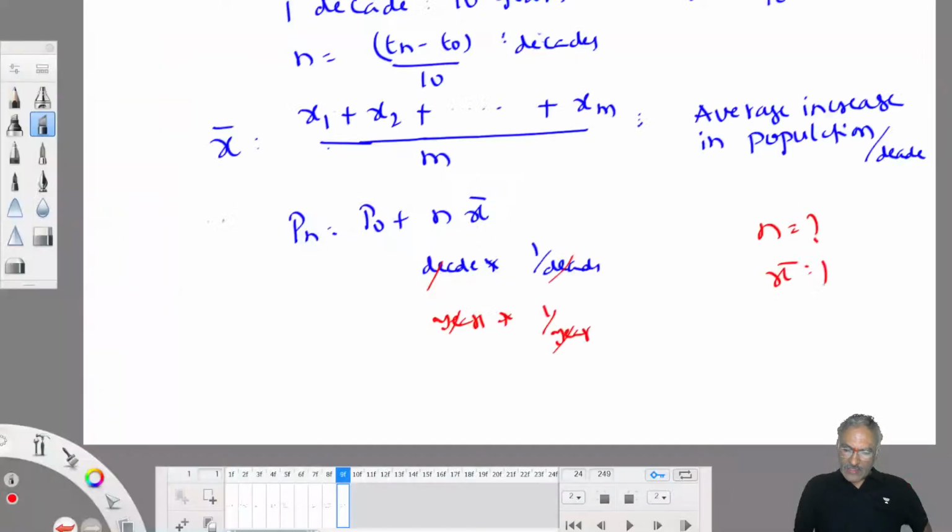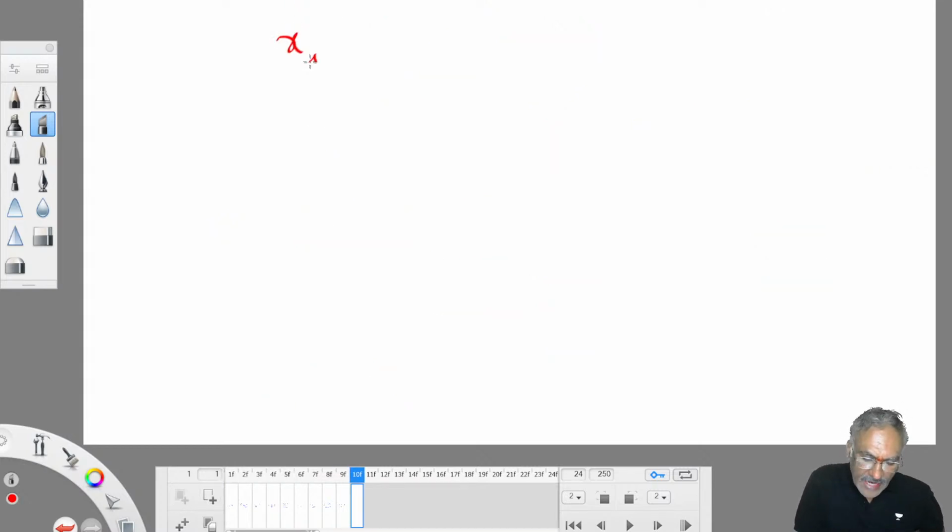To find out this x bar, x values are required. How to find x at any point of time? You have to subtract population data between two successive time periods. We have already discussed, isn't it? Population data is given to you. Suppose at a time ti, population is pi, for example. At time ti plus 1, population is pi plus 1. This is census data, given in the question.